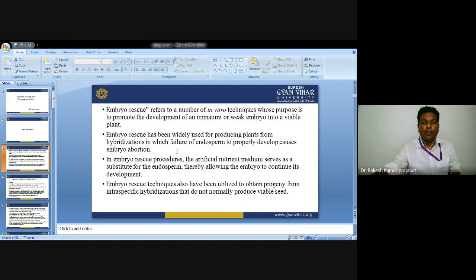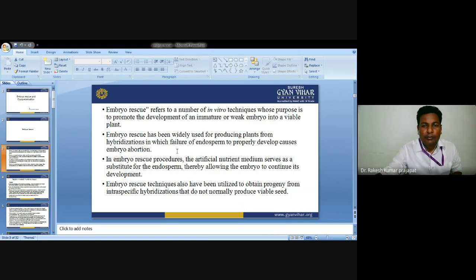Embryo rescue protocols are generally performed on artificial culture media. The endosperm is not there, but the culture media, which provide nourishment and nutrients, act as a substitute for the endosperm, allowing the embryo to continue development.